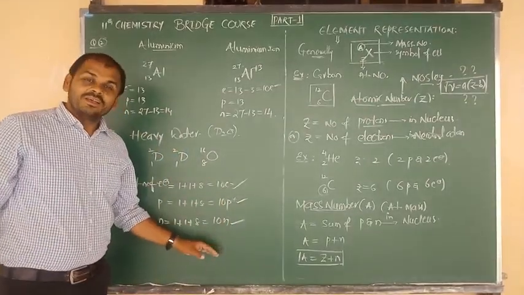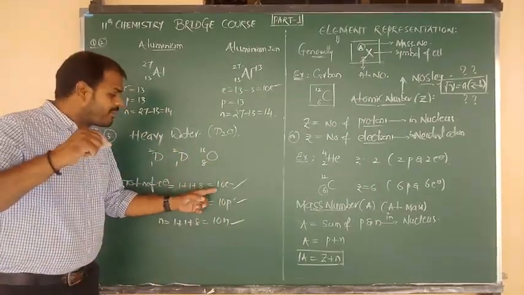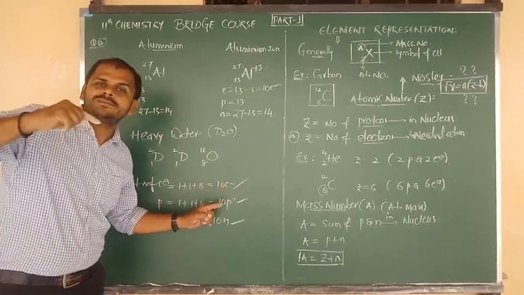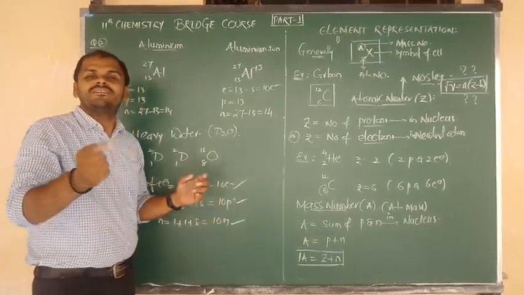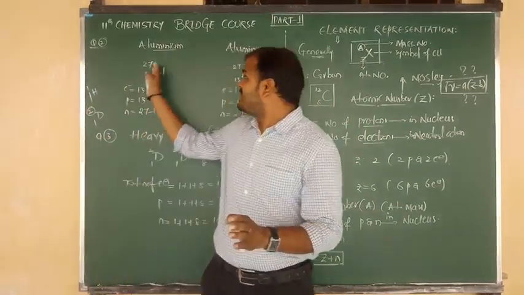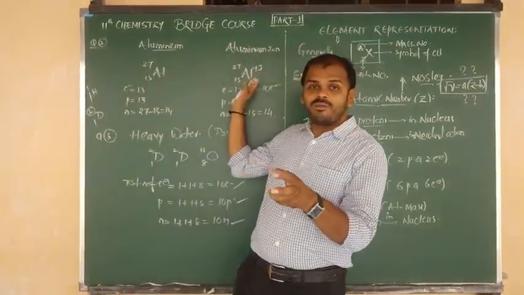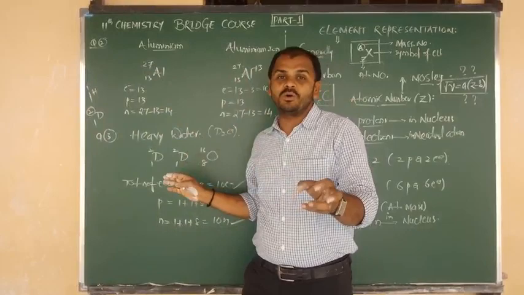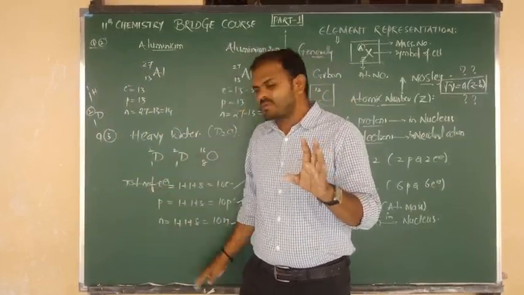Okay? So D2O contains 10, 10, 10. I mean electrons, protons and neutrons. That is the answer we have to give in objective exams. Okay? So not only simple atoms and their ionic forms, but in compounds also, we can calculate the electrons, protons and neutrons.